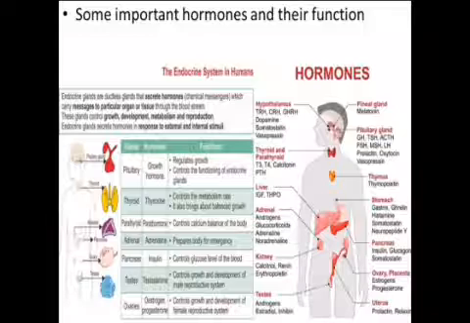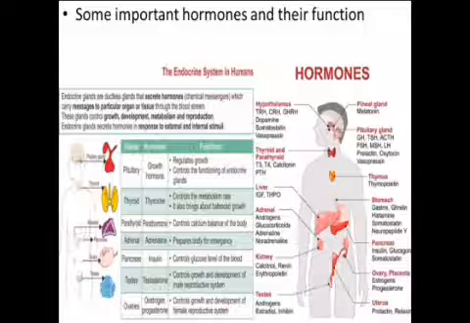Next, testes. Testes secrete the male sex hormone testosterone. The main function of testosterone is to control the development of sex organs and secondary sexual characters like deeper voice, beard, and mustache. The testes also produce sperms.